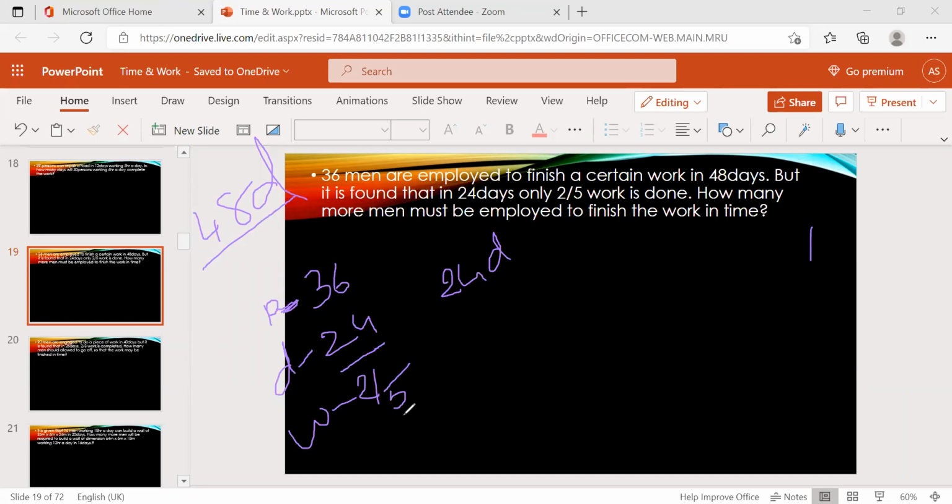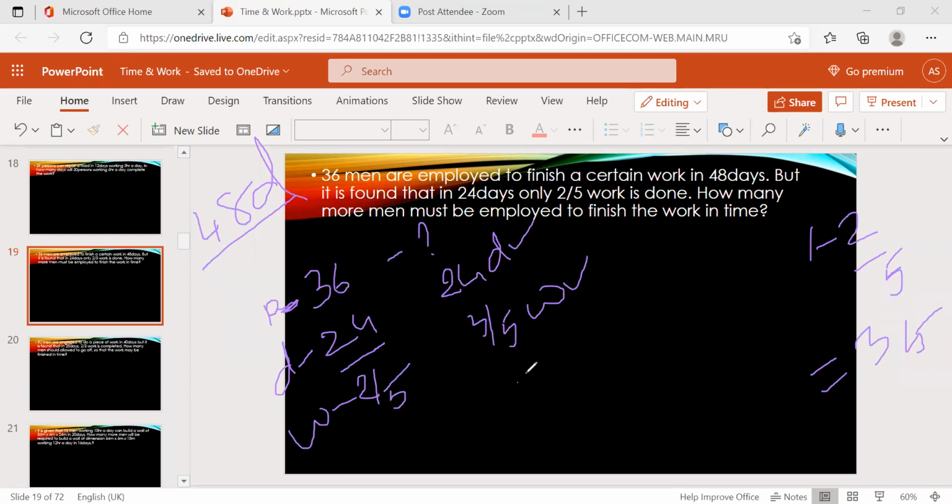In that 2/5 of the work is done. 1 minus 2 by 5, what's the remaining work? 3 by 5. Now P is question mark. From the data, you have to find out how many days are required and how much work is still pending. Then you have to find the persons.